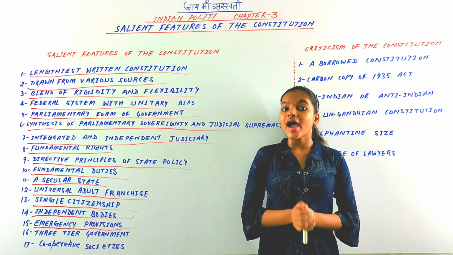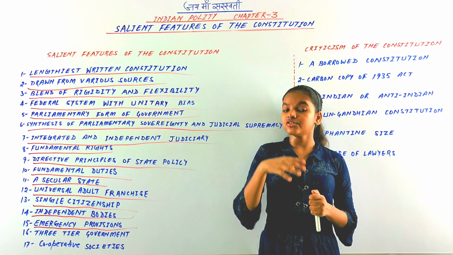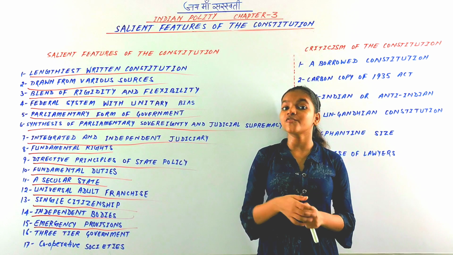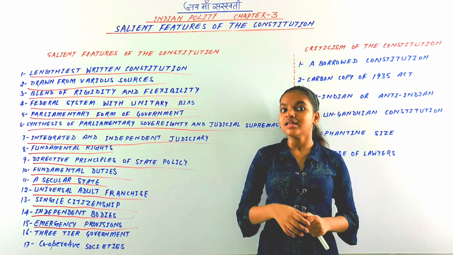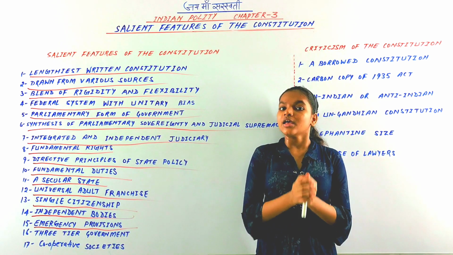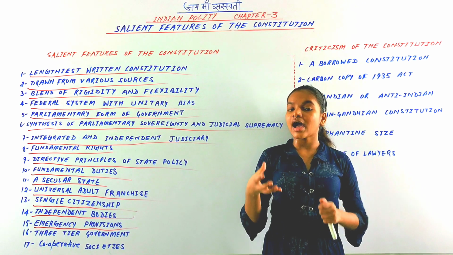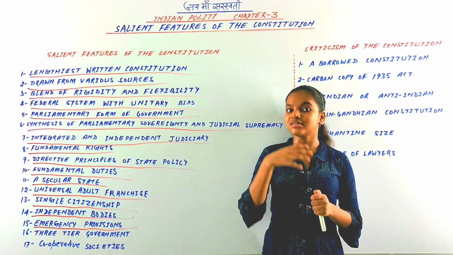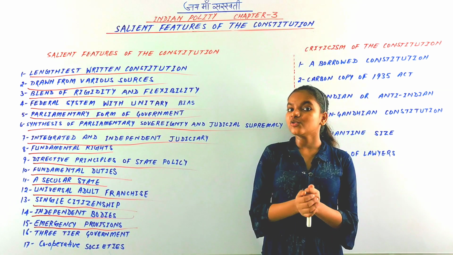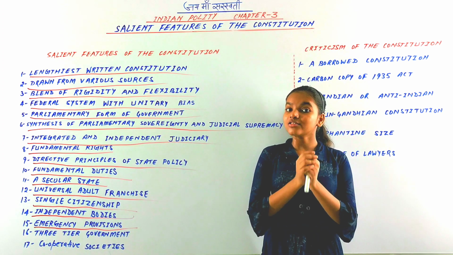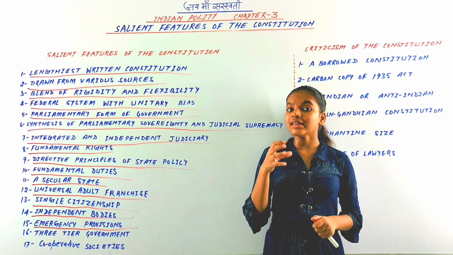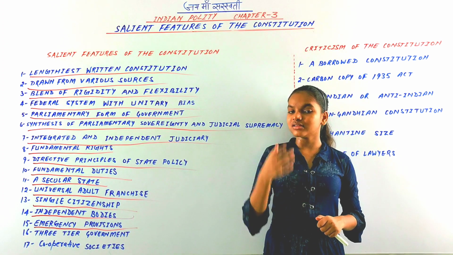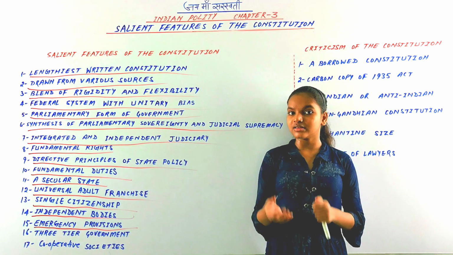First, when there is a failure of constitutional machinery in the state, under Article 356. Second, when there is a failure to comply with directions, under Article 365. Third is financial emergency.